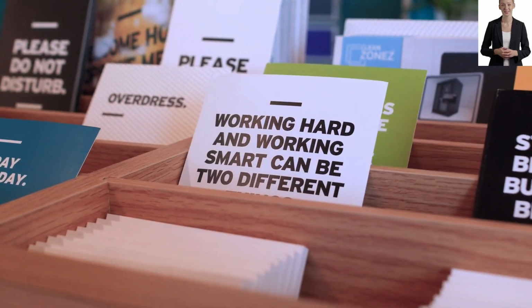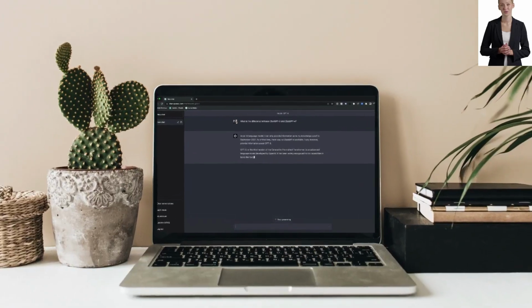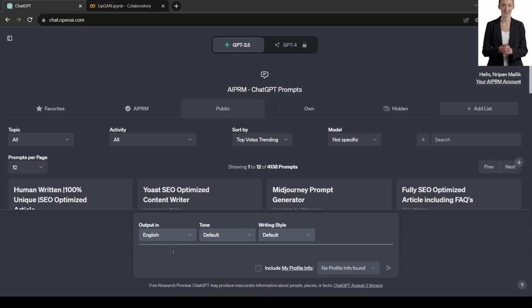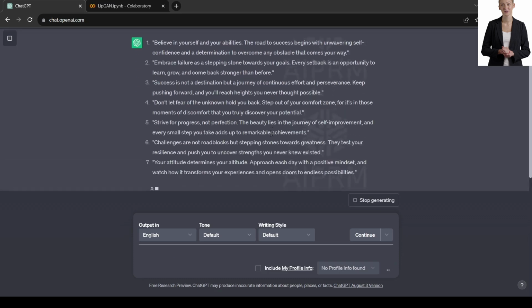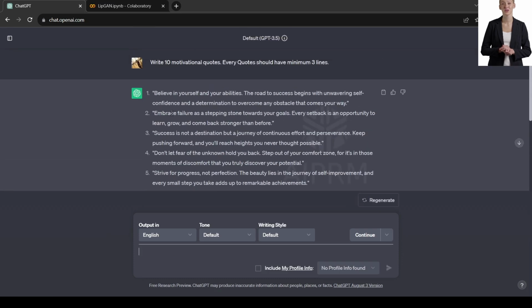In the beginning, we need some motivational quotes. For generating some motivational quotes, we will use ChatGPT. Let's ask ChatGPT for some motivational quotes. I am asking for 10 motivational quotes and adding an extra line: every quote should have minimum 3 lines. It will help us to create longer videos. Okay, ChatGPT has generated 10 motivational quotes.